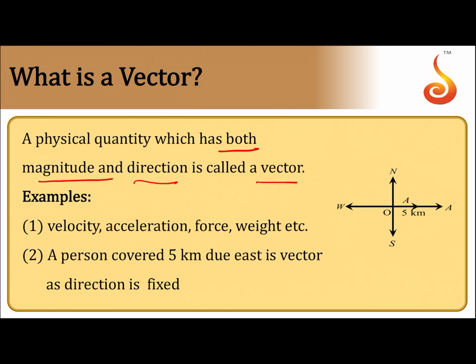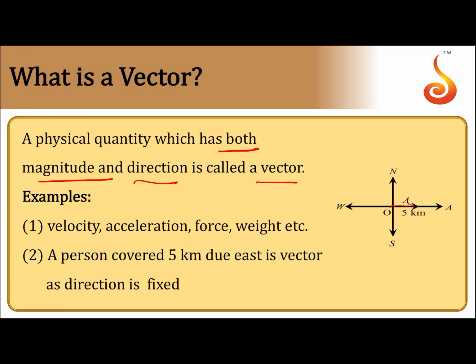Example: velocity, acceleration, force, weight, etc. Another example: if a person covered 5 kilometers due east, it is a vector as the direction is fixed. Since we are fixing the direction towards east, starting from the origin, let us say, this is a vector quantity. That's how we define a vector.